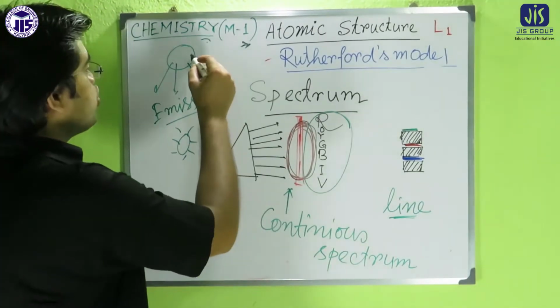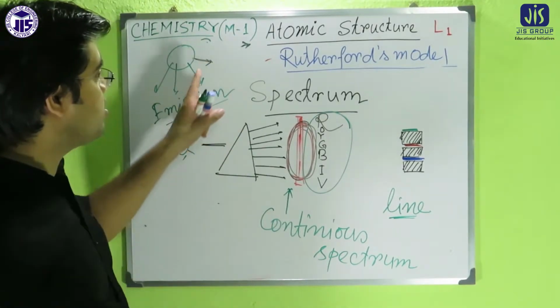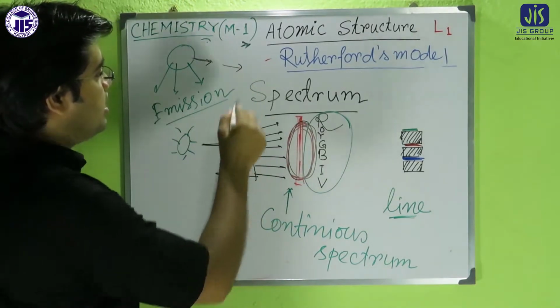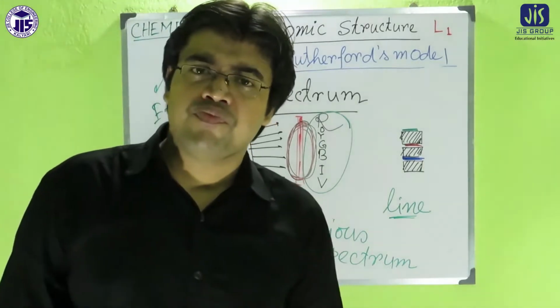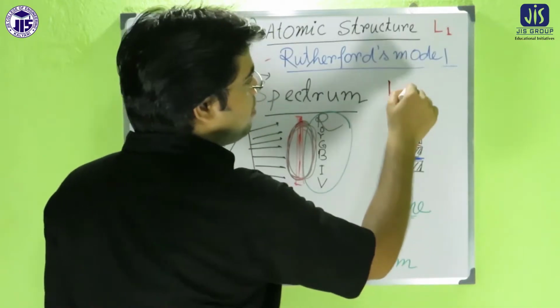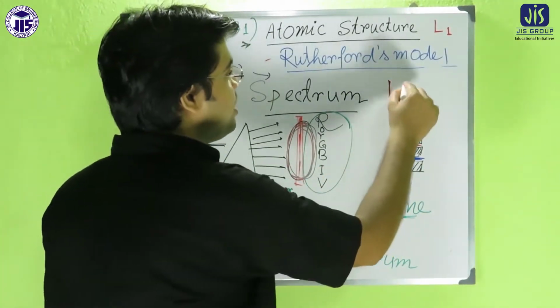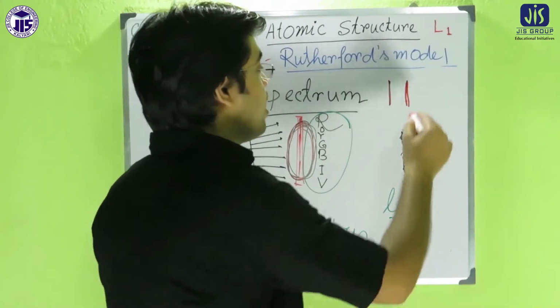But if the source does not emit light continuously, that means it emits light at one moment, then there is a gap, then again it emits light, then again there is a gap. If it emits in that way, we will get one line, then a dark region, then again one line, then again a dark region.